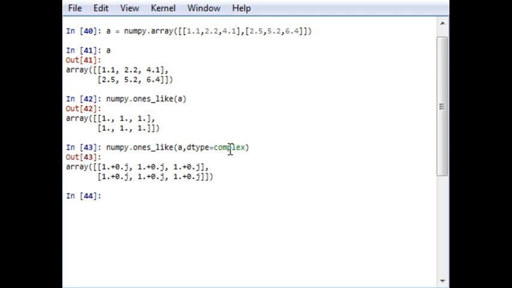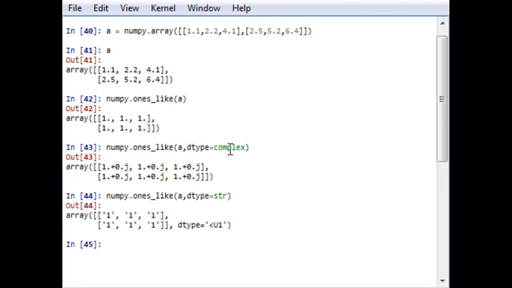and I will get complex numbers. It is similar with strings, but in the string case an empty array will not be created, it will be ones, because we are saying that it is a ones type of array. Okay, but if you want to create an empty array,